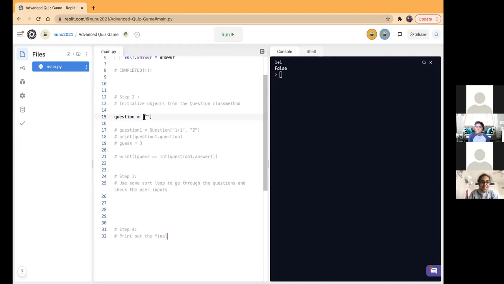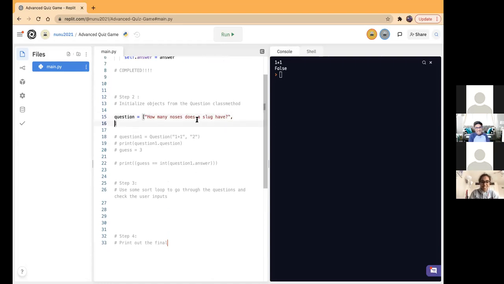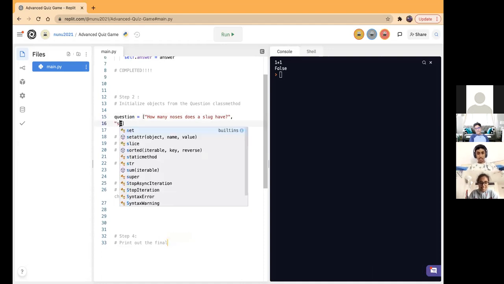Okay, let's go. So I will put in some questions and some answers. Let's see. So the first question I have is, how many noses does a slug have? Anyone know the answer? A lot. It has a lot of nose. Actually, it has none, but it has pores that it breathes out of in its skin. So I know the answer to this question. I think it was stomachs. How many stomachs of a slug or a nose of a slug? But I think the answer said 4. Is it 4? Yes, you're right.